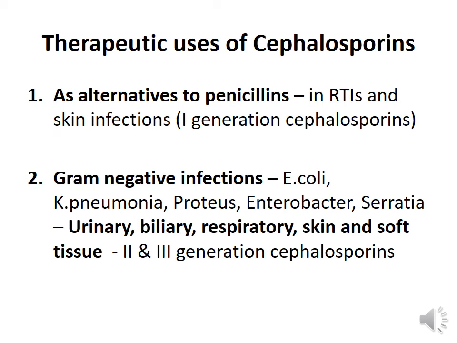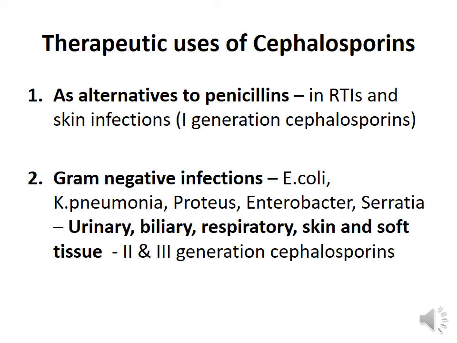Now let us summarize the therapeutic uses of cephalosporins. Cephalosporins are very frequently administered amongst themselves. They cover most of the gram-positive and gram-negative organisms. You have some cephalosporins for even MRSA, Pseudomonas aeruginosa. Cephalosporins are not useful against mycobacterial organisms. They are not useful against chlamydia or rickettsia.